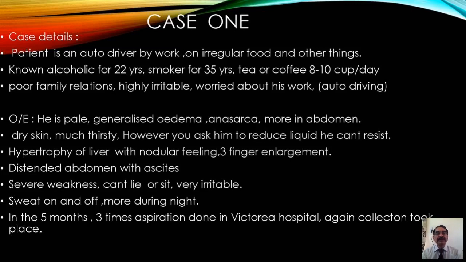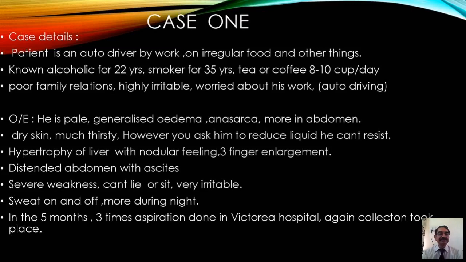Alcoholic for 22 years, smoker for 35 years, tea or coffee 8 to 10 cups per day, maybe the same for 20-25 years. Poor family relations, highly irritable. Naturally, with all these things, one person should be irritable. And he's worried about his work. Because of his disease, he could not drive, he could not earn. That is his worry.